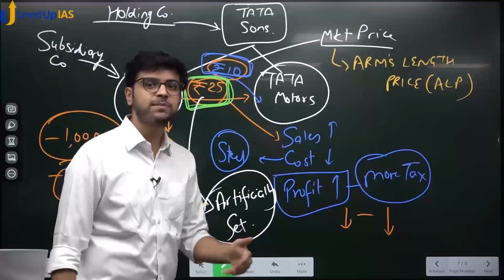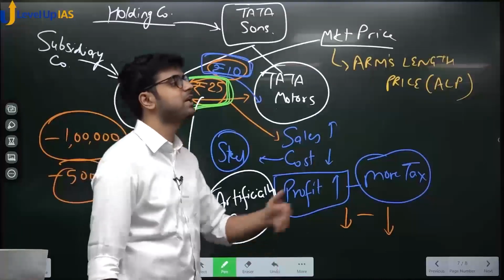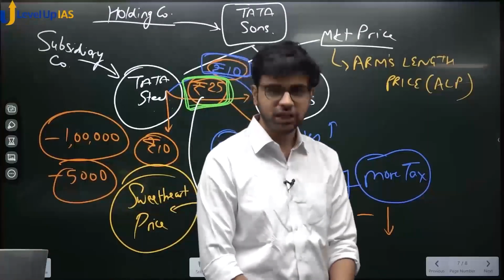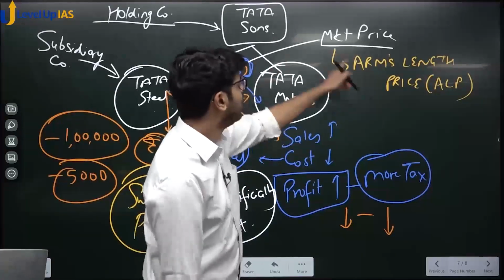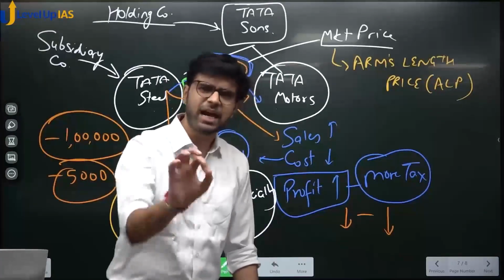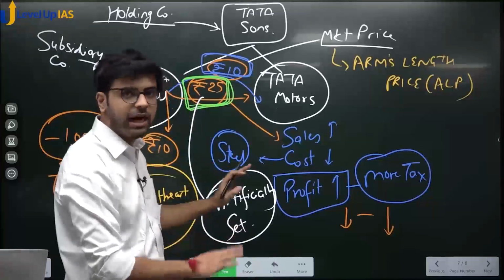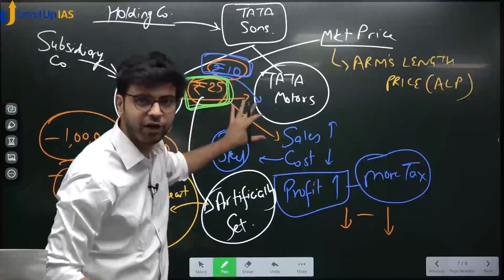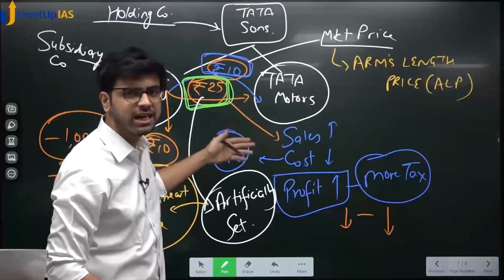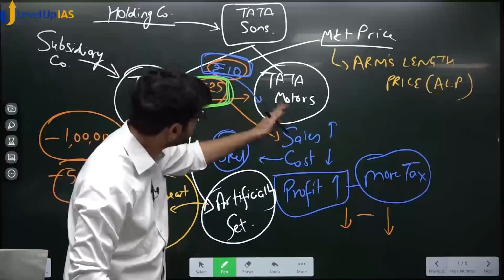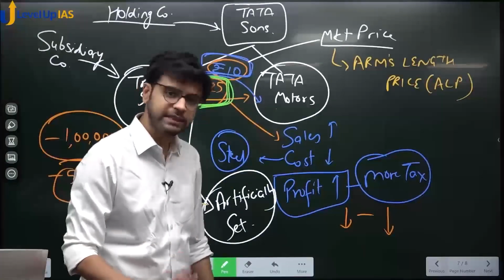On the face of it, it seems that it is fraudulent. On the face of it, it seems that it is made with the intention to evade, right? But there is a slight possibility that they are all innocent. And this steel is genuinely at 25 rupees because, let's say, this is special, some quality is there, some specification is made which is tailor made for Tata Motors. Yes or no? Okay.